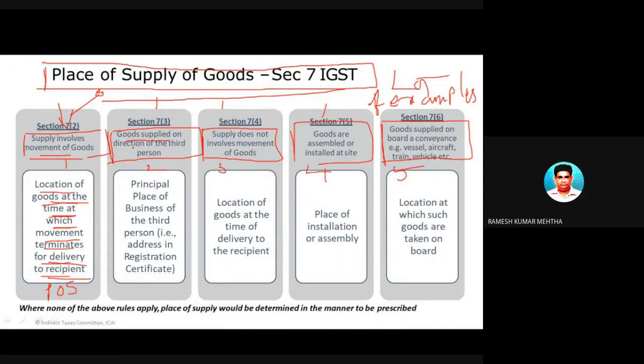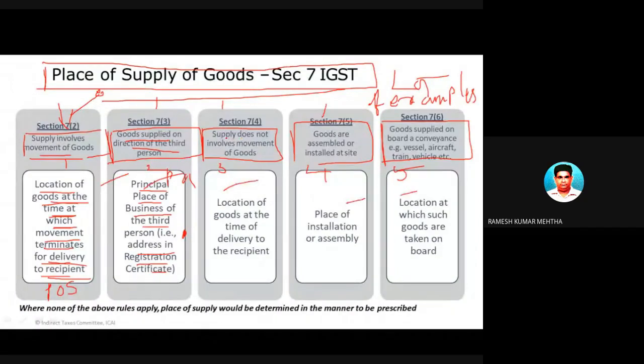Goods supplied to a person on the instructions given by a third person. In such a case, the place of supply is the principal place of business of the third person who has given the instructions to supply goods to the other person, as per the address in the registration certificate. I will give some examples in the next slides about all of these: one, two, three, four, five.